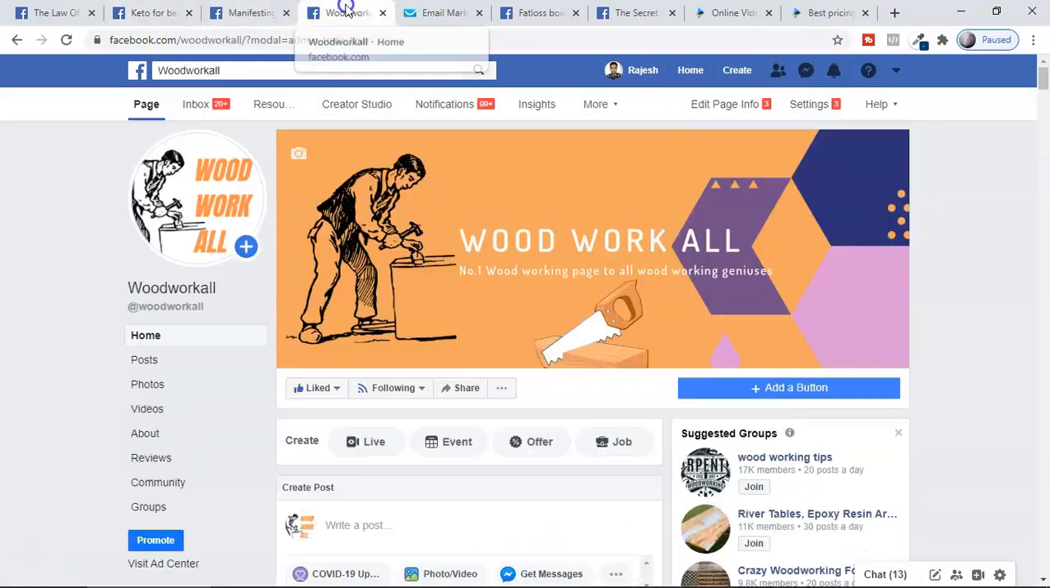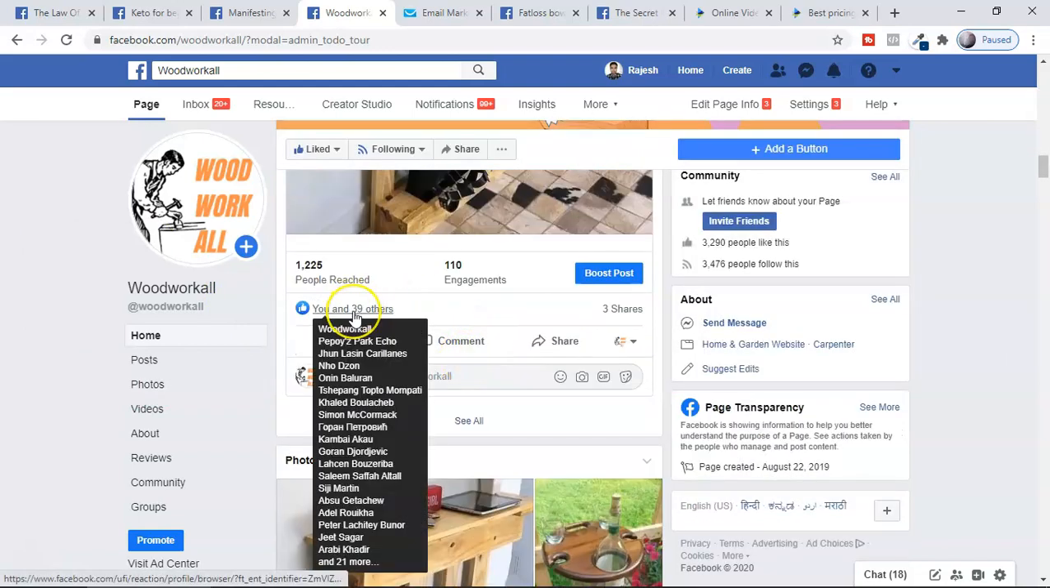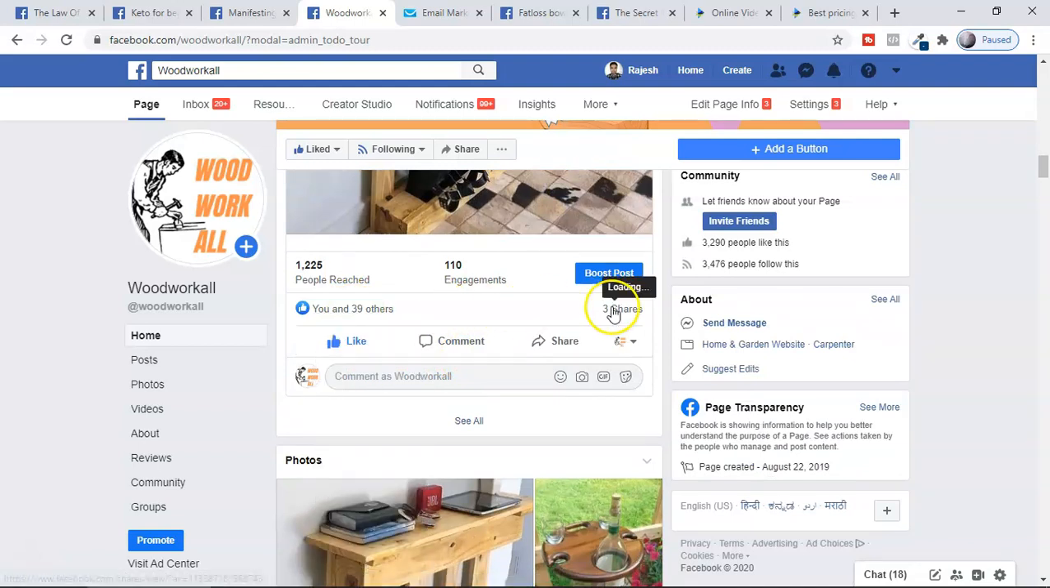So here you can see this, guys. This is one of my pages, called Woodwork All. Okay, this I made to promote an offer called Ted's Woodworking on ClickBank. This is the page which I use to drive tons of traffic. Look at the likes I got, right? Look at the sharing I got.